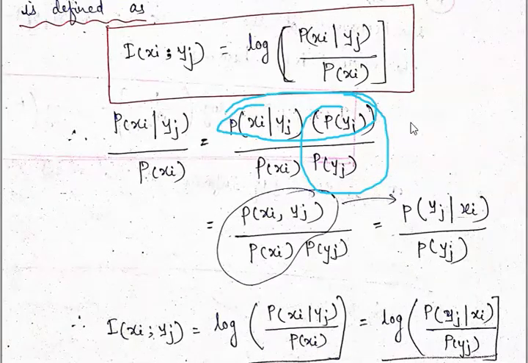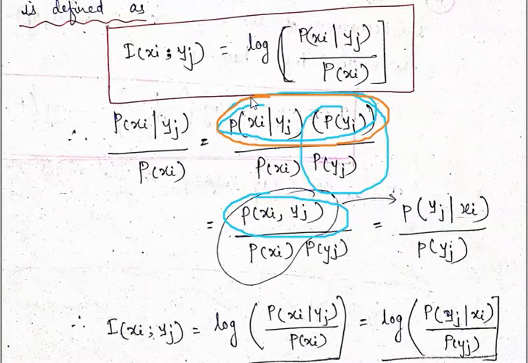After multiplication of p of yj with numerator as well as denominator, you will find that this conditional probability into p of yj is actually nothing but the joint probability p of xi, yj. So at the denominator we do have the term p of xi, yj, so it will remain as it is.